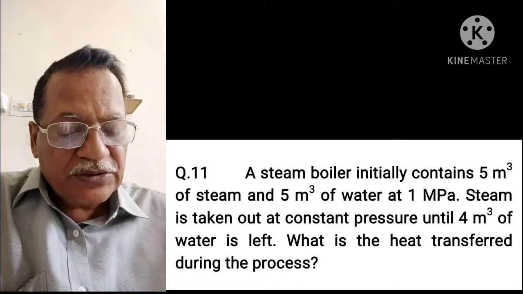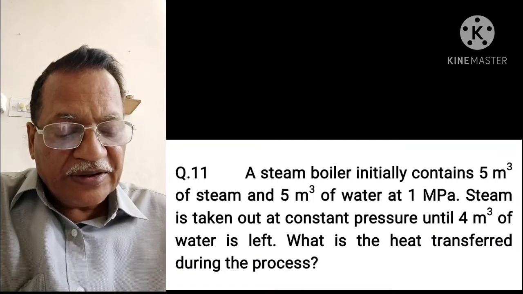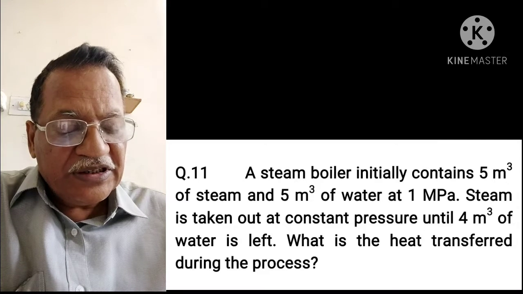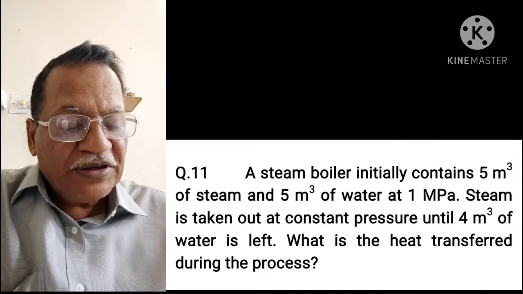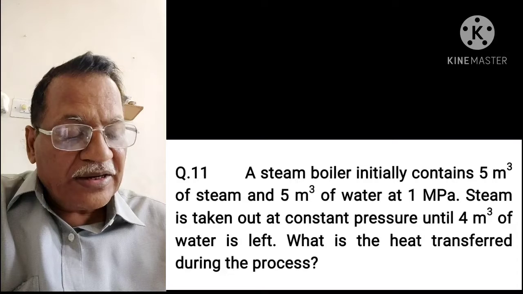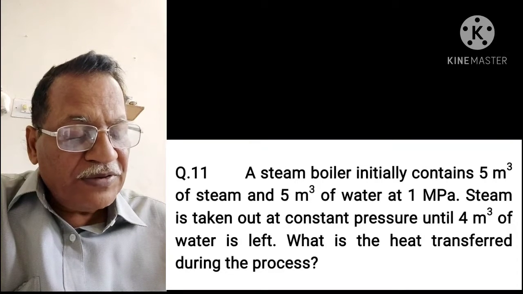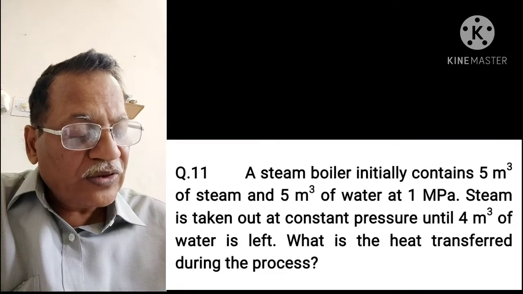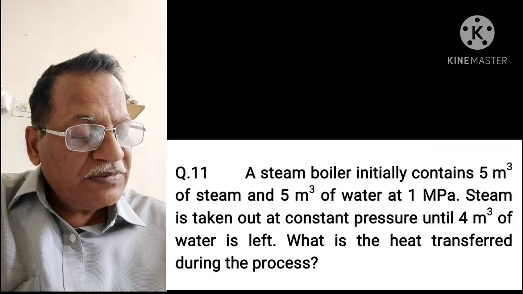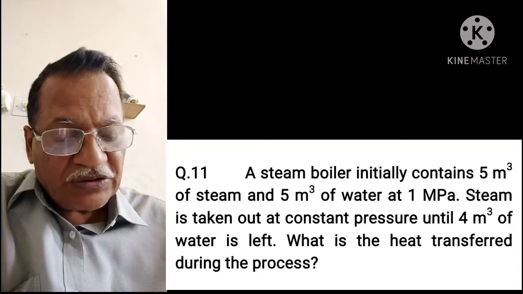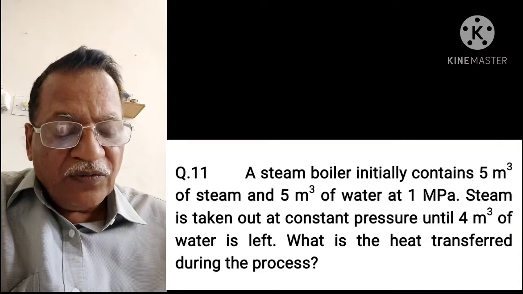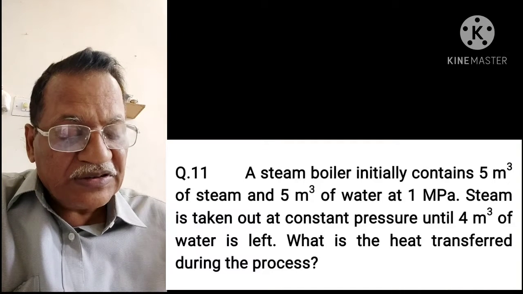Question number 11. A steam boiler initially contains 5 meter cube of steam and 5 meter cube of water at 1 megapascal. Steam is taken out at constant pressure until 4 meter cube of water is left.